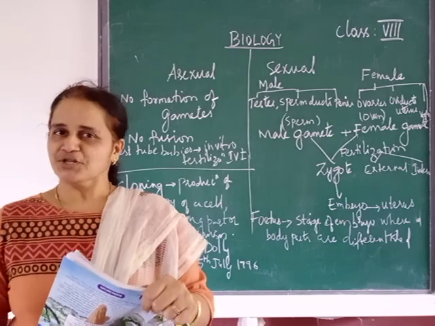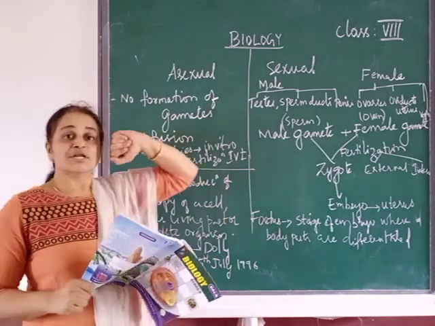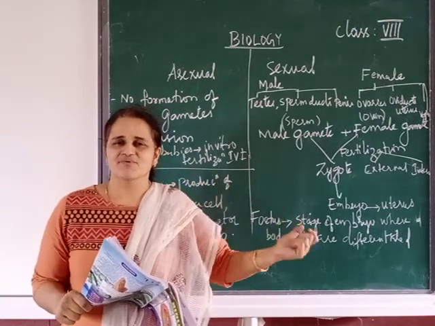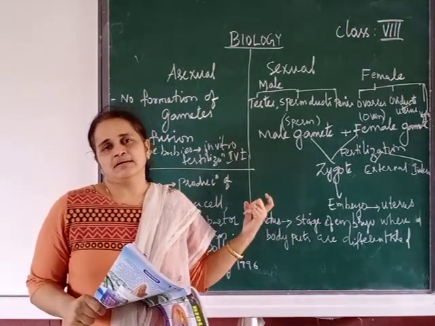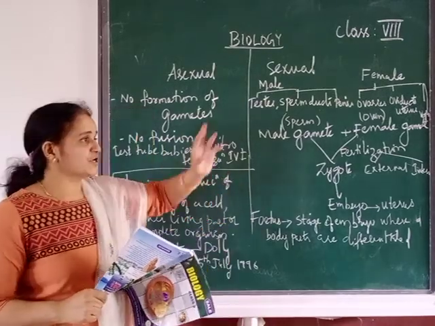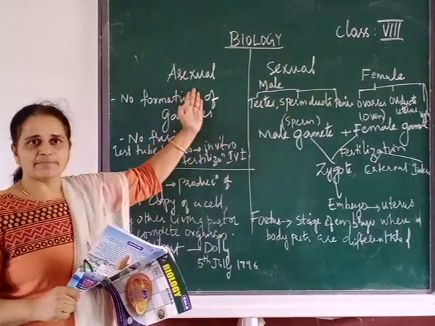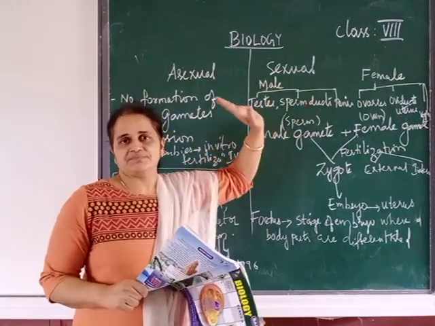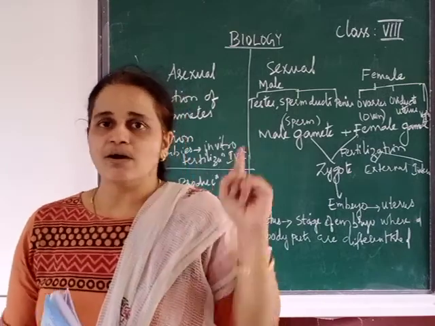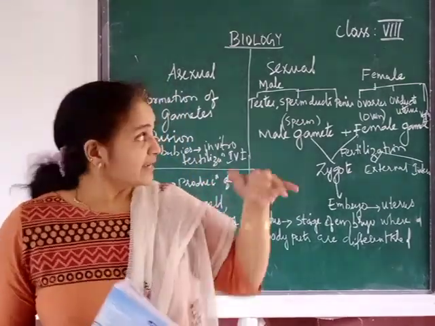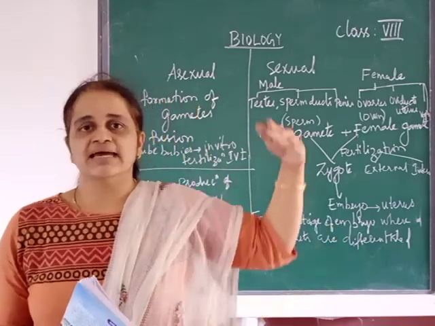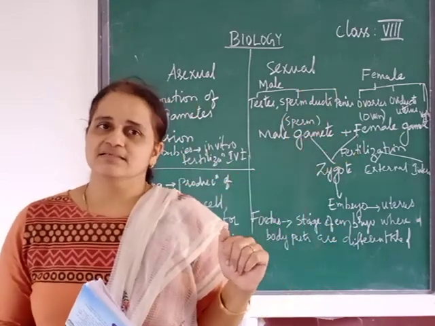So now we will continue with our unit on reproduction. I told you we are going to brush up. We are going to just revise some of the bits from reproduction. Yesterday we told two modes of reproduction. What was it? Asexual reproduction and sexual reproduction. In asexual reproduction, there is involvement of only one organism. In sexual, more than one. That means there will be one male parent and one female parent.